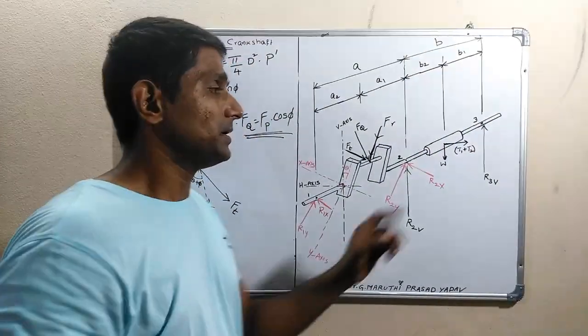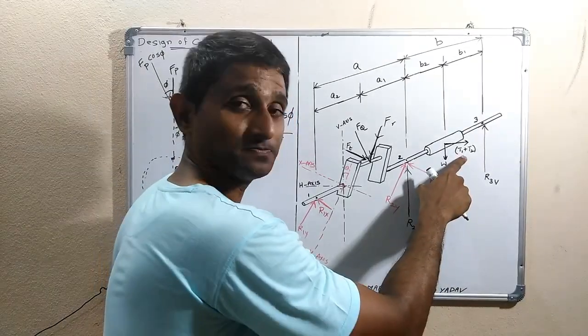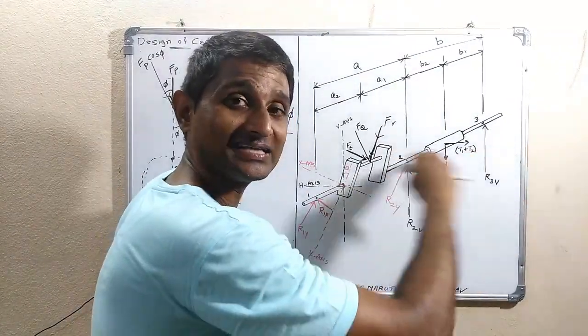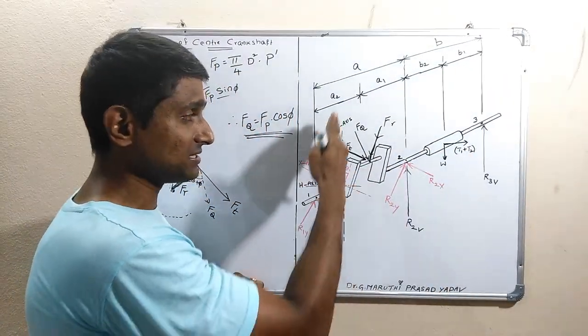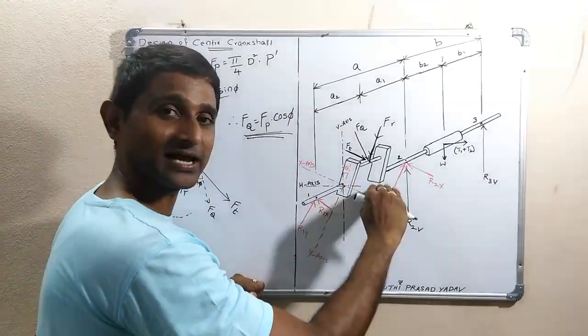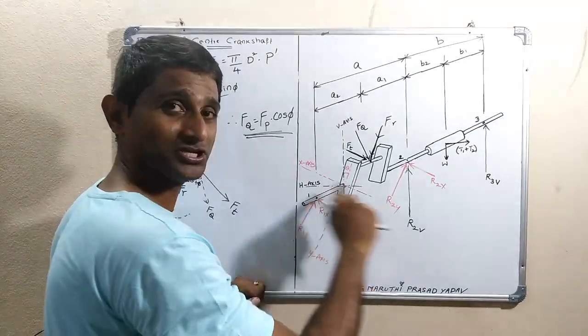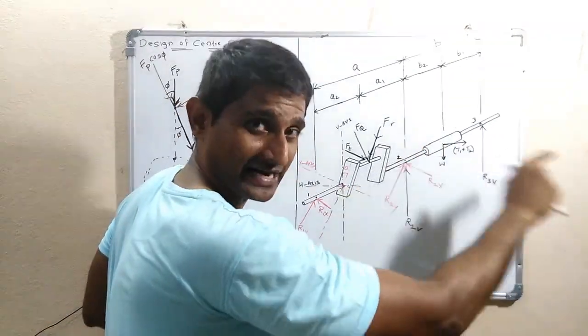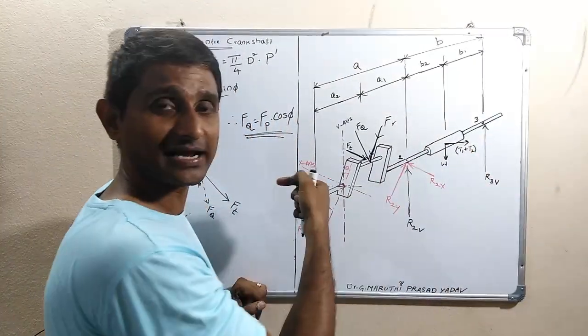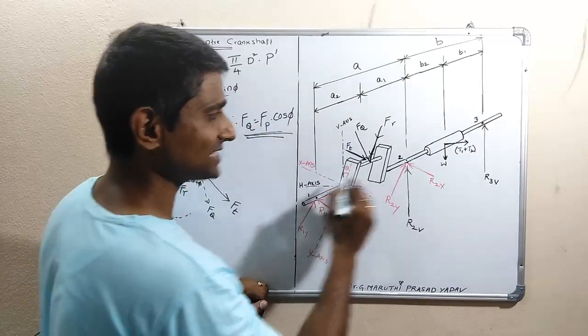Now reactions because of T1 plus T2. T1 plus T2 is acting along the H-axis, the horizontal axis. Here, this is the vertical axis, this is the horizontal axis, this is the y-axis, this is the x-axis. The two are different. It is acting horizontally to the right side, so the reaction will be along the horizontal axis to the left side.